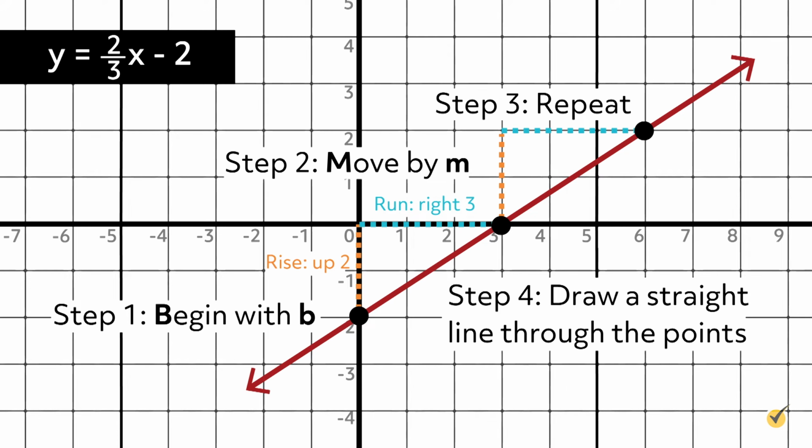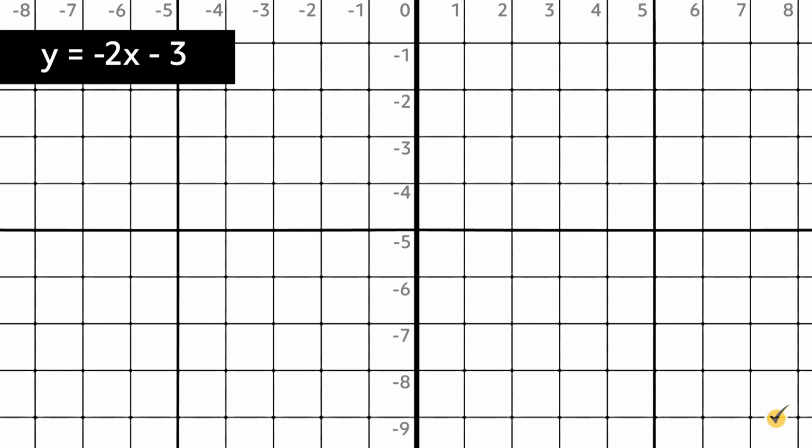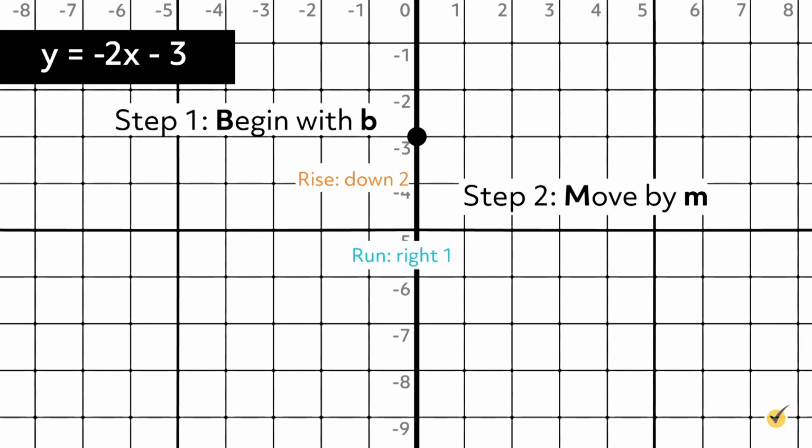Got the hang of it? Let's try one more. y equals negative 2x minus 3. Step 1, begin at b. Plot the y-intercept (0, negative 3), first point. Step 2, move by m equals negative 2/1. Let the rise be negative. Rise equals down 2. Run equals right 1.